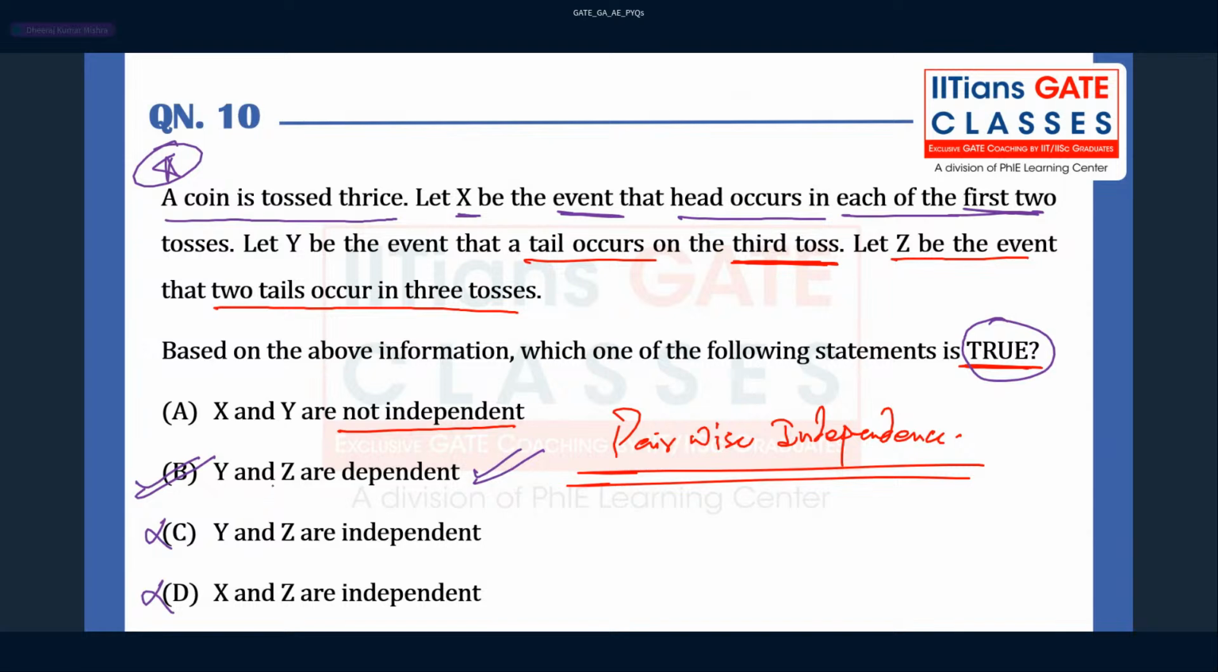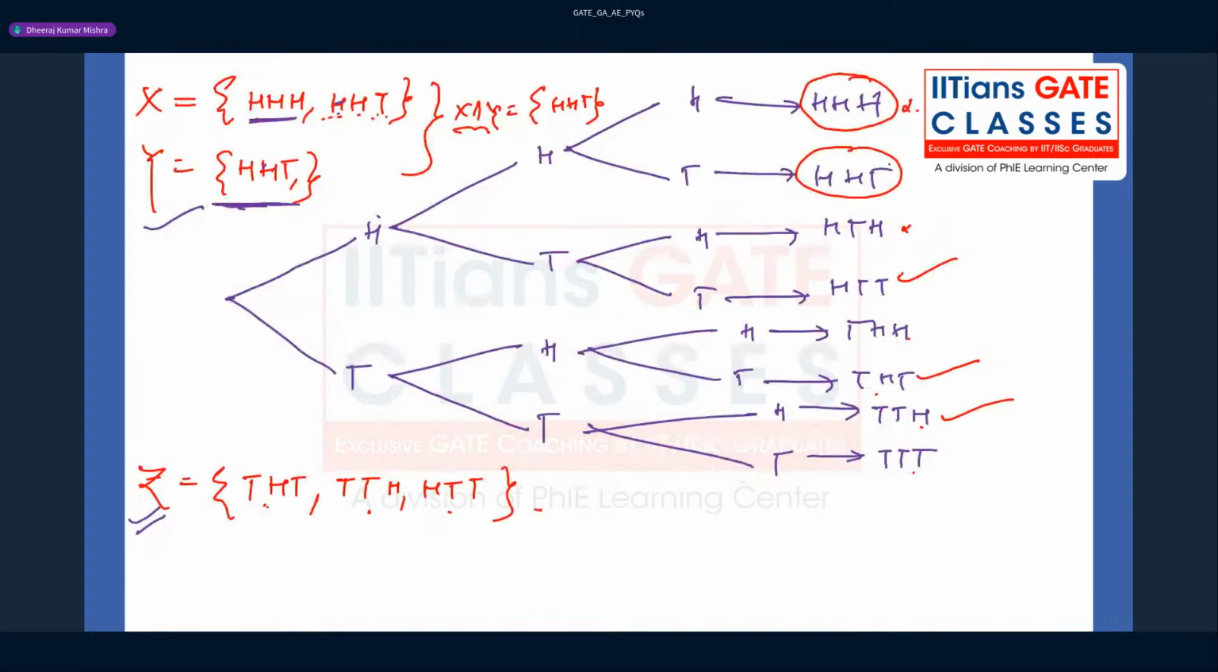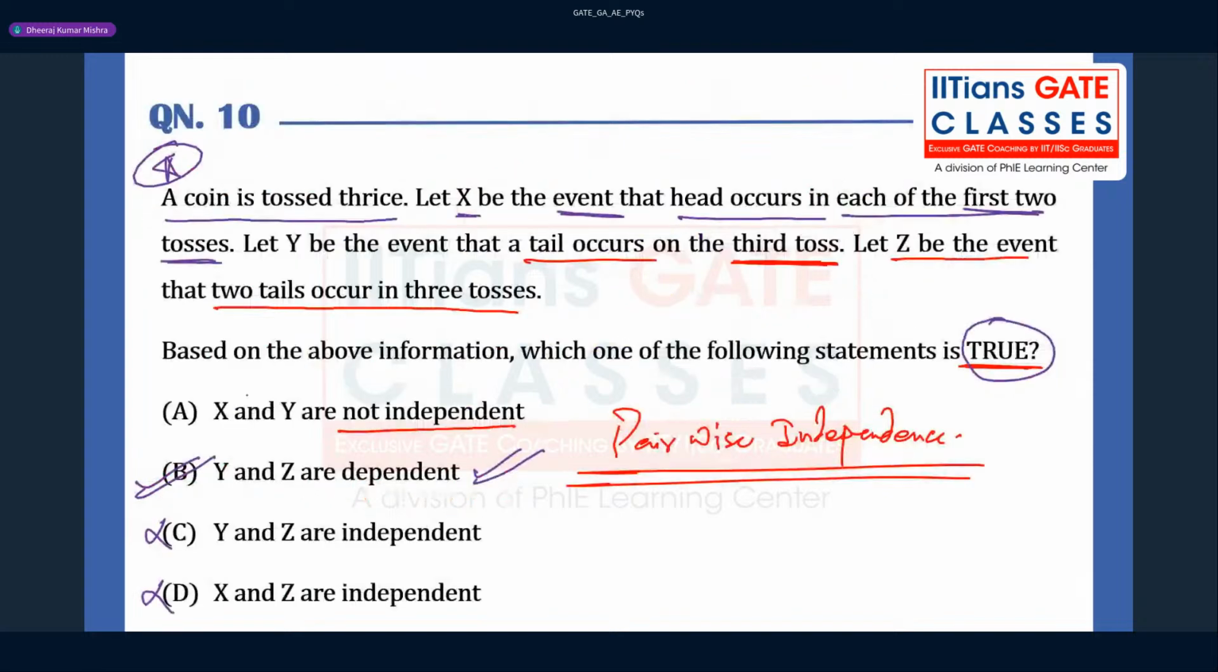So X is the event that head occurs in each of the first two tosses. We can check here that head occurs in the first two tosses, which means this is correct. So I think the events are correct. The closest answer is B, guys. B will be correct for this question, and you can match it with the official key also.